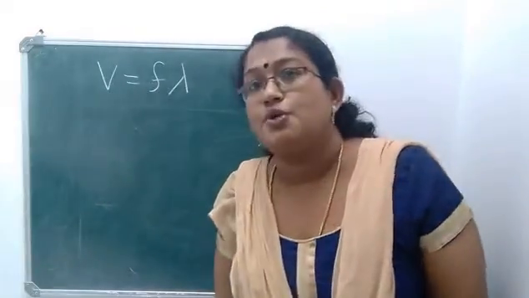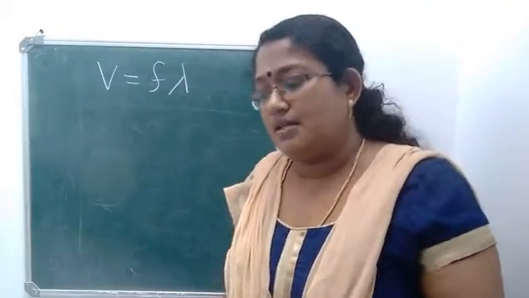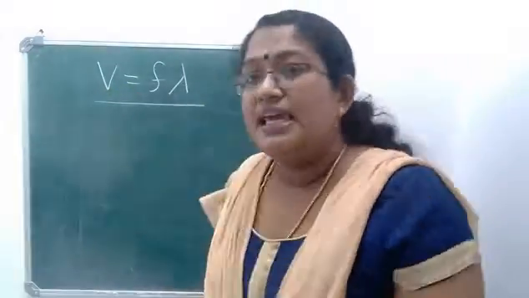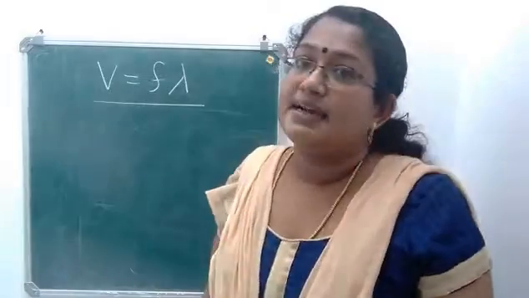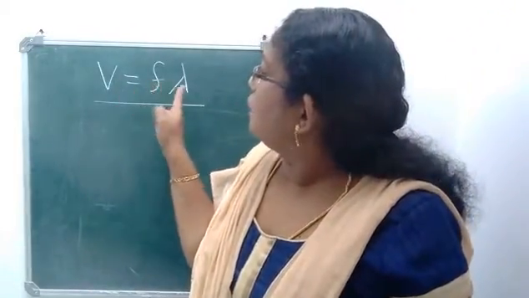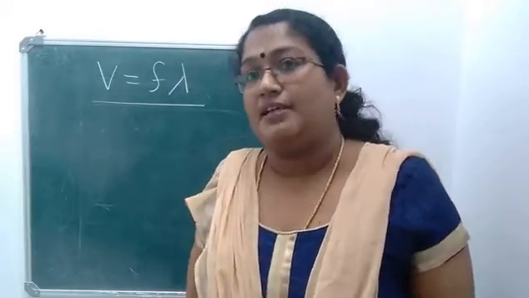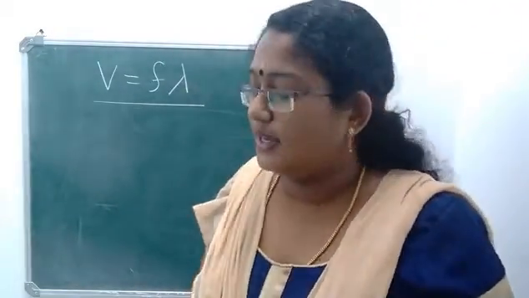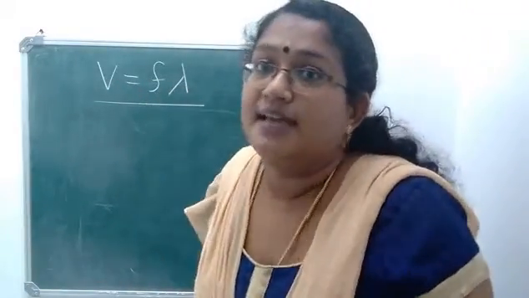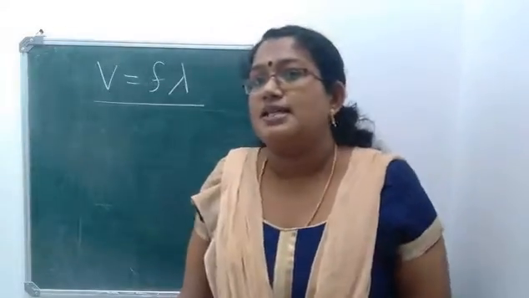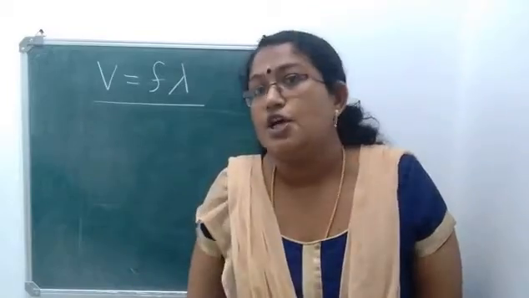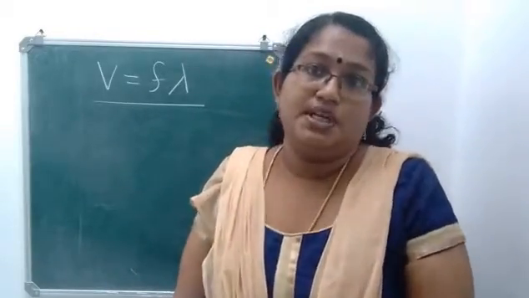V is equal to f lambda. It comes in the case of light as well as sound. The equation is V is equal to f lambda. What does V stand for? It is wave velocity. Velocity is equal to frequency into wavelength. Now learn this equation by heart. This is a relation connecting velocity, frequency and wavelength. V, wave velocity, is equal to f, frequency, into wavelength. Clear? So please learn this equation by heart.